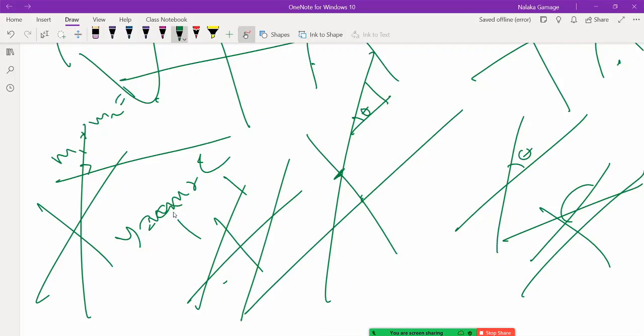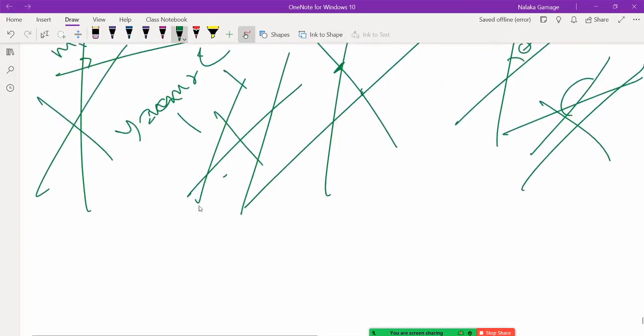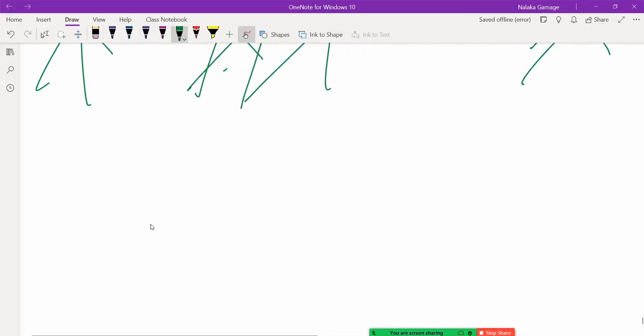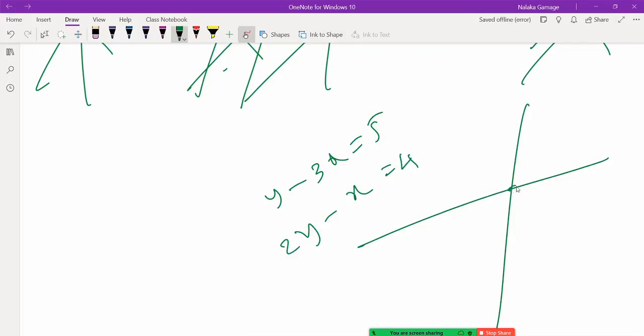So that is how you do it. Right? So then what is the meaning of solving simultaneous linear equations? Say y minus 3x equal 5, 2y minus x equal 4. So basically, if you are getting an answer, that means what you are getting is the xy value of the cross section, the intersection point, because that xy value is going to satisfy this line as well as this line.